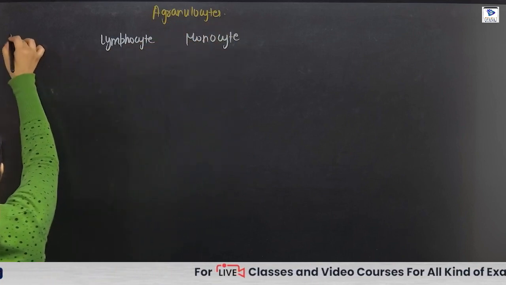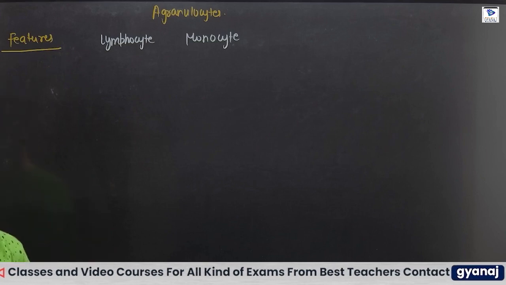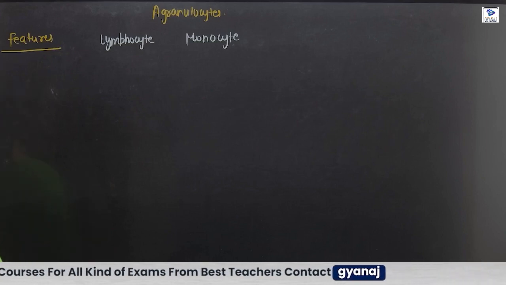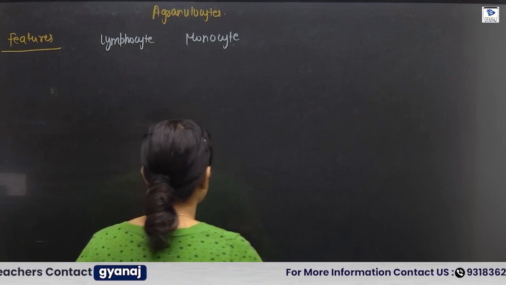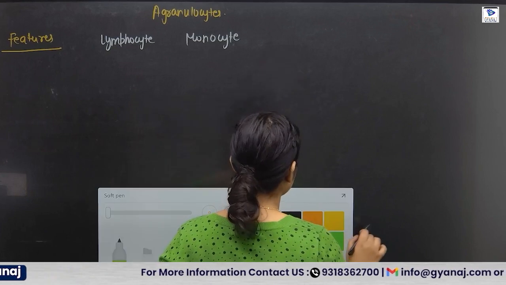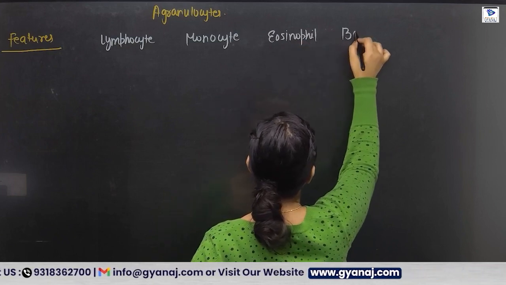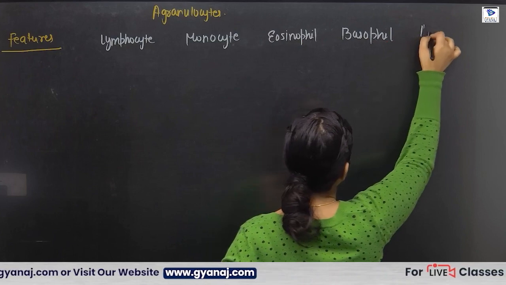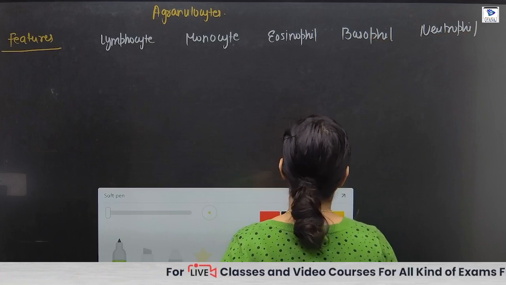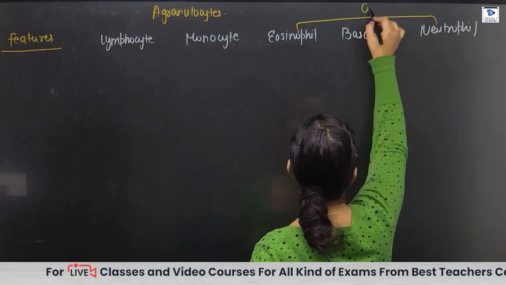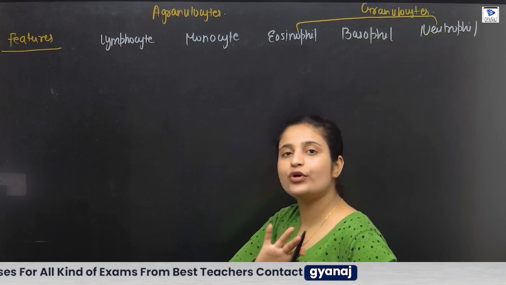I am writing here the features of WBC, and one by one we will discuss their features. Okay. Next, here we are going to talk about the eosinophil, basophil and the neutrophil. These eosinophil, basophil and neutrophils are the examples of your granulocytes. Granules are present. Granules are nothing but proteinaceous structures.